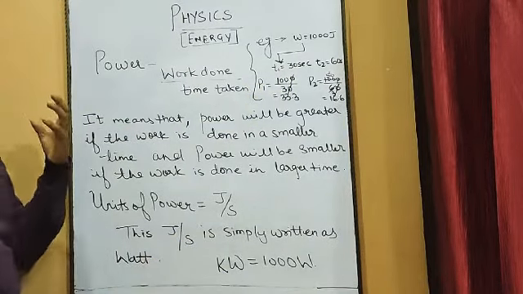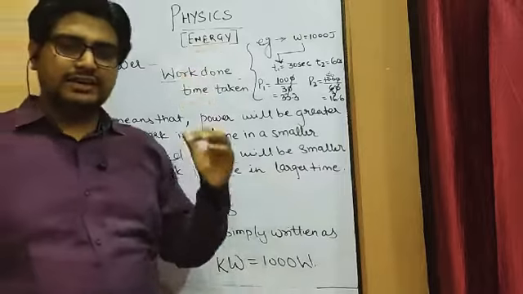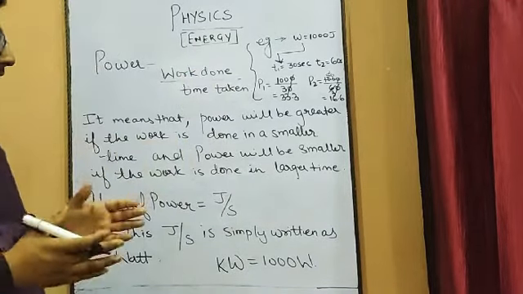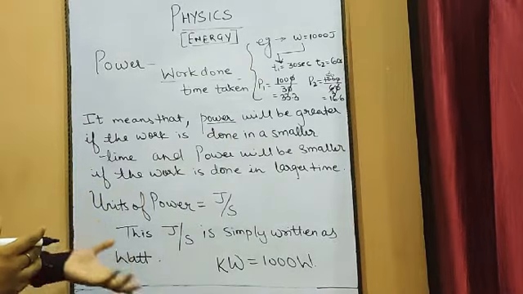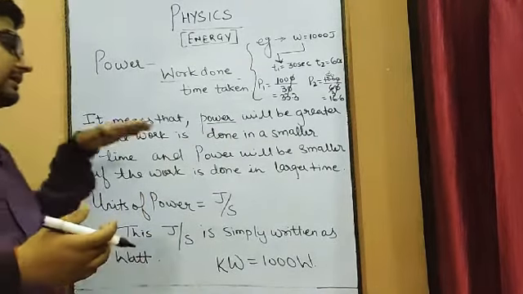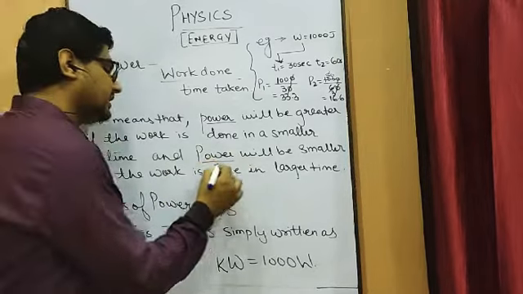So the same amount of work, if it is done in a lesser period of time, more power will be generated. But if the same amount of work has been done in more time, then less power will be generated.